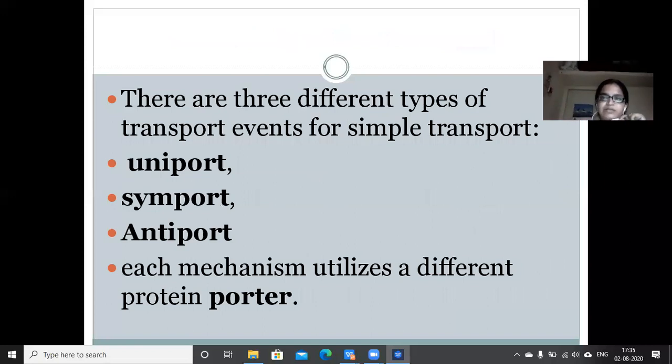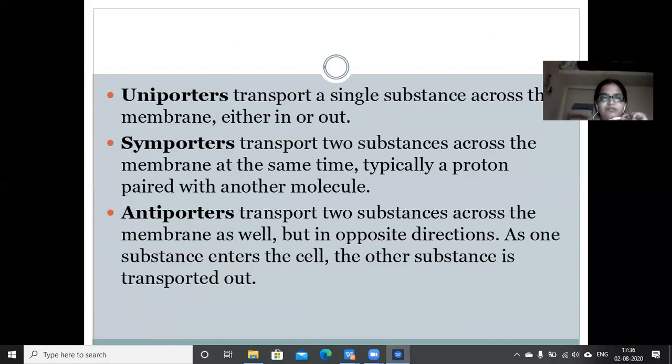In secondary active transport, there are three different types of transport events: uniport, symport, and antiport. Each mechanism utilizes a different protein porter. These are the mechanisms of transport of molecules by secondary active transport, and in each mechanism different proteins are involved.